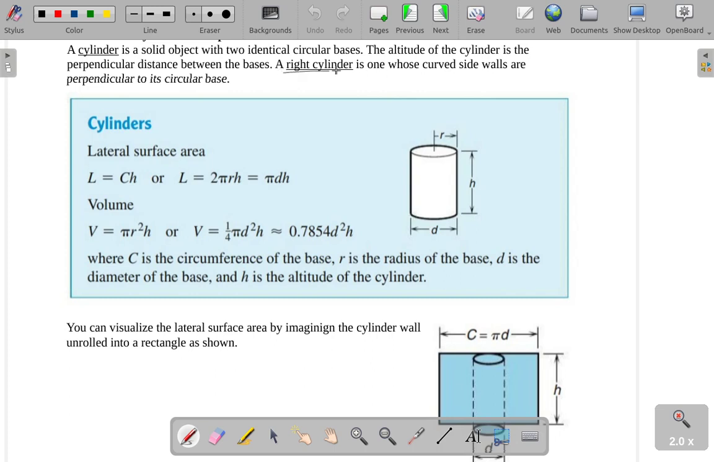Again, we're going to be focusing on right cylinders, which is to say that the two bases, the circle at the top and the circle at the bottom of the cylinder, are at 90-degree angles to the sides of this cylinder. So with the cylinder, we can talk about the lateral surface area.